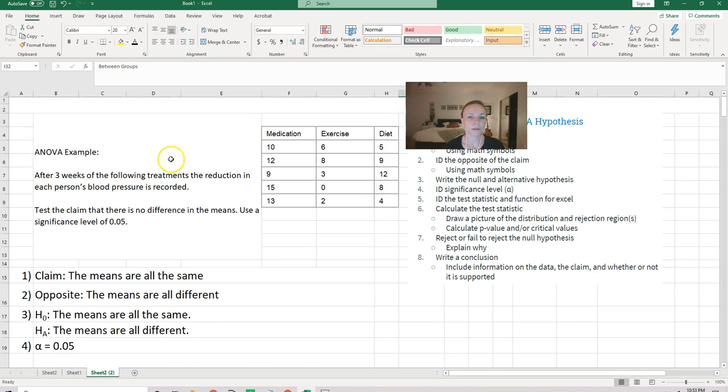So what we want to do is find out if these means are the same. If they're the same, then when we do subtraction between them, we will get a little number. If they're all different, when we do subtraction between them, we will get a much larger number. So if they're all different, we get a big number, which means we'll end up on the right-hand side.